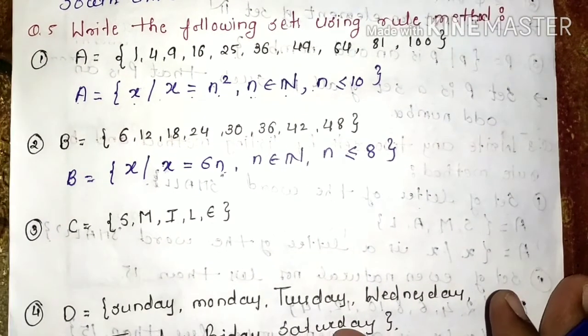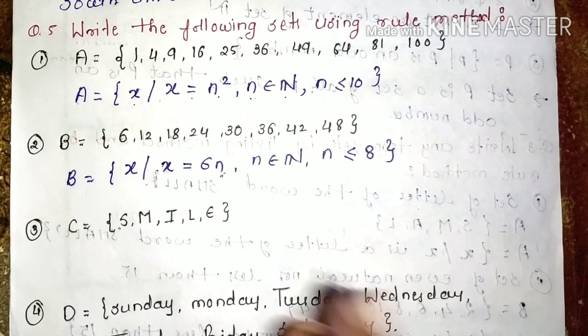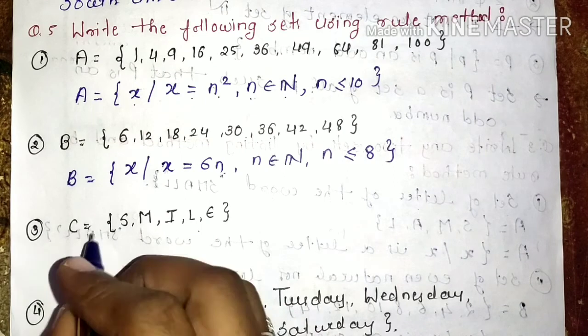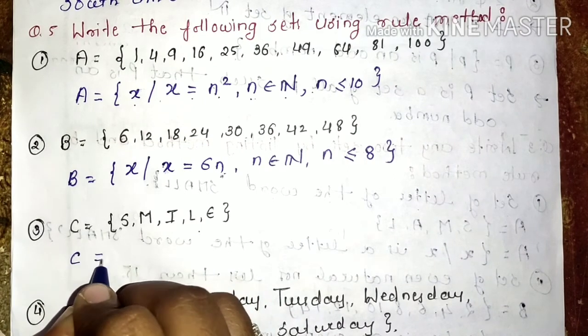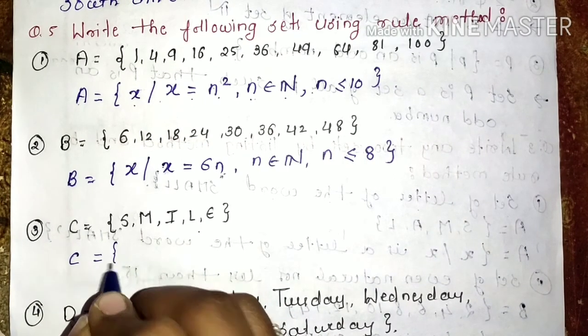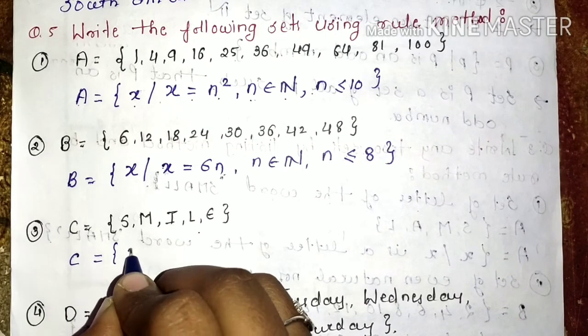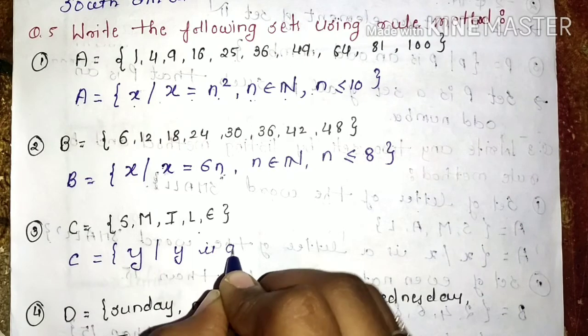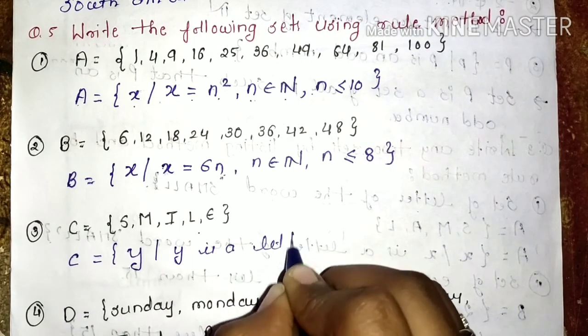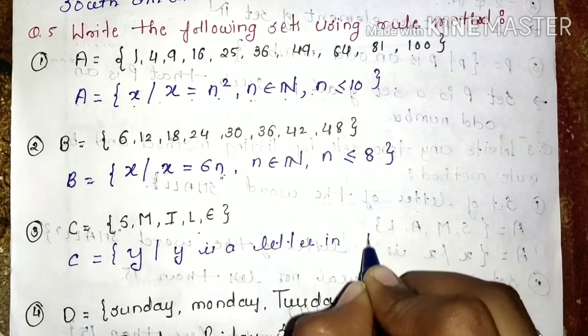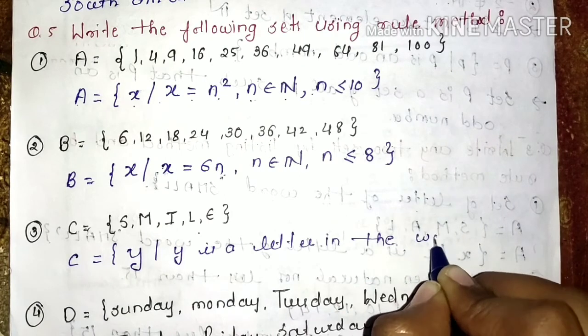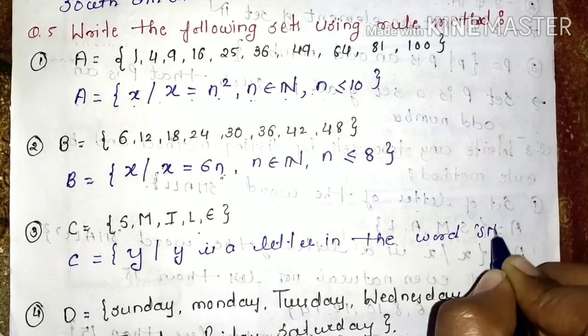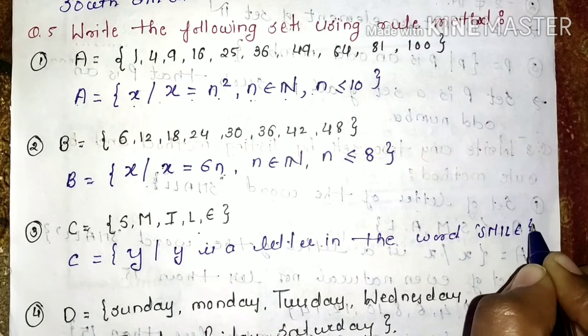Third, C is equal to the set of the letters. कौन से वर्ड का लेटर है? स्माइल. So we have to take it as C curly bracket. Let us take y, and y is a letter in the word smile. Okay.